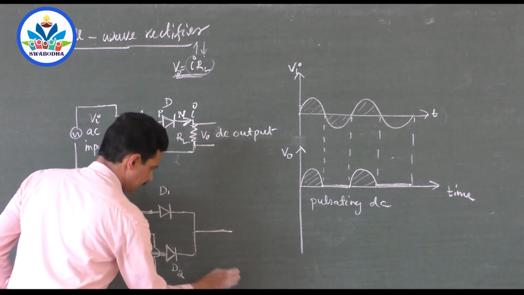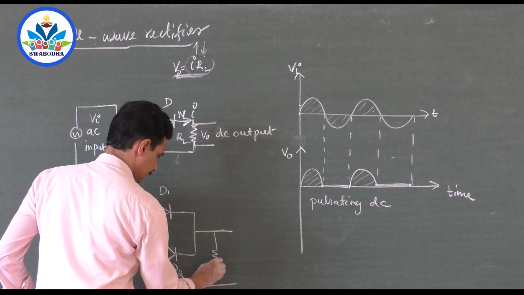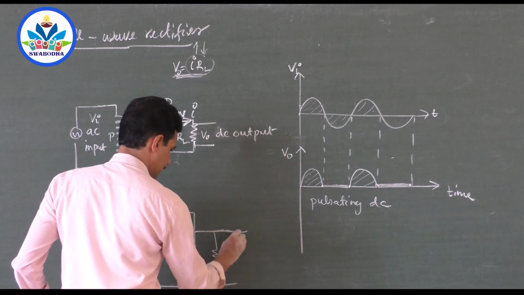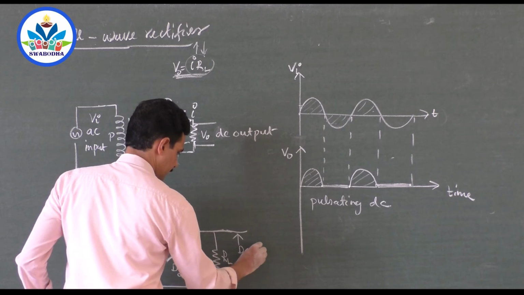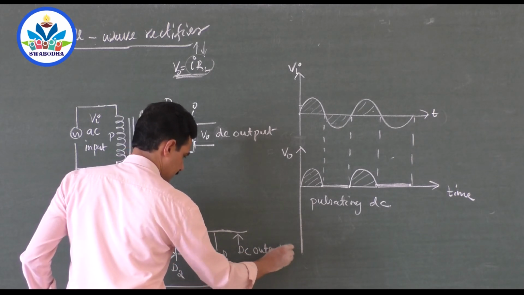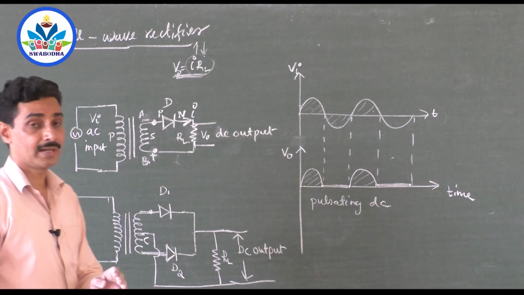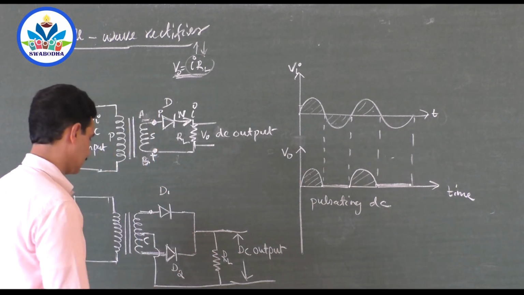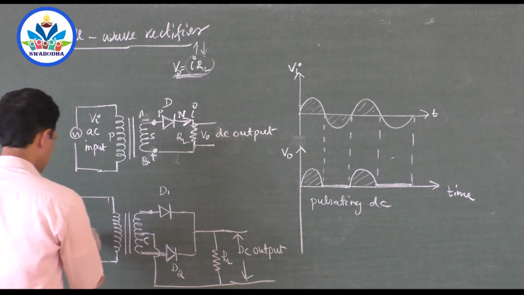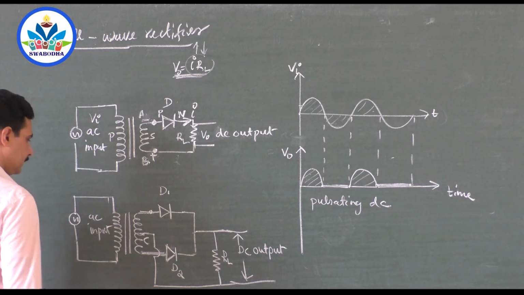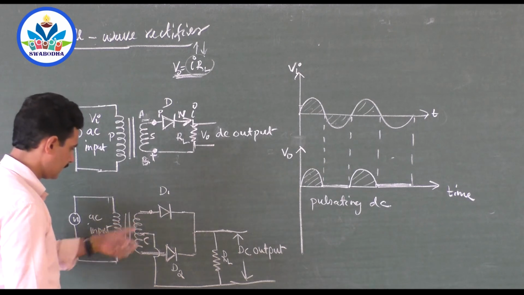So like this, here you have to connect this. This is the load, and here is the output DC. See the difference? Study both the diagrams together. Don't study them separately. DC output and AC input. Okay, DC output, and here also AC input.